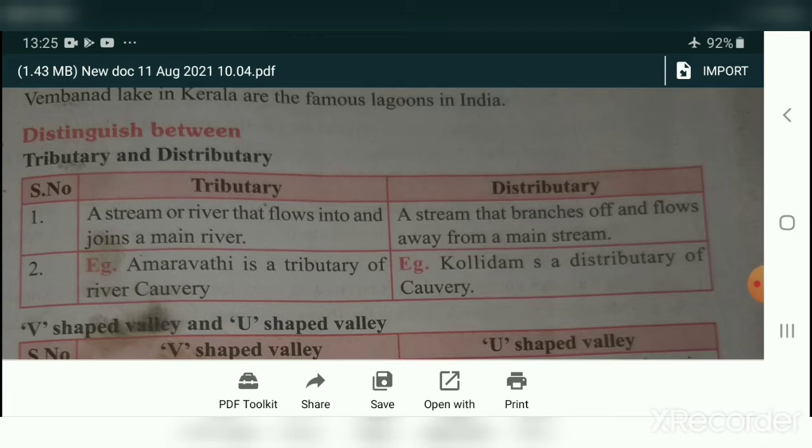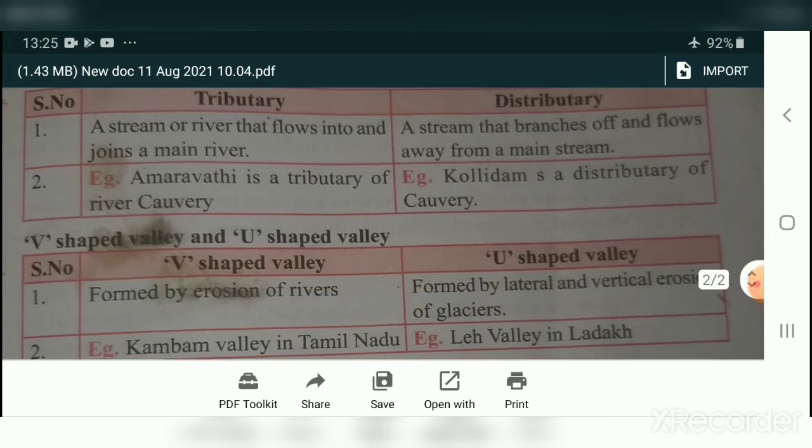Example for tributary, Amaravati is a tributary of river Kaveri. Amaravati is joined with the main Kaveri river. Kollidam is a distributary of Kaveri. Kollidam is a small water body that cuts off from the Kaveri river. So this we call distributary.